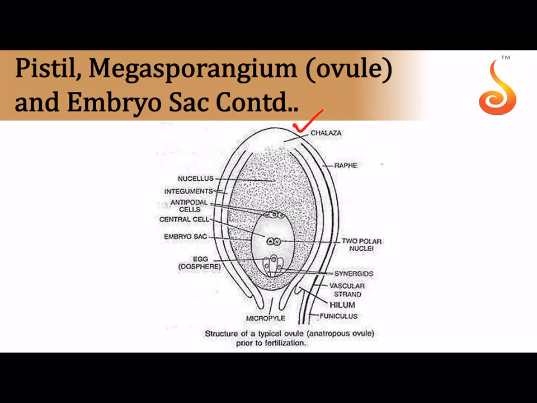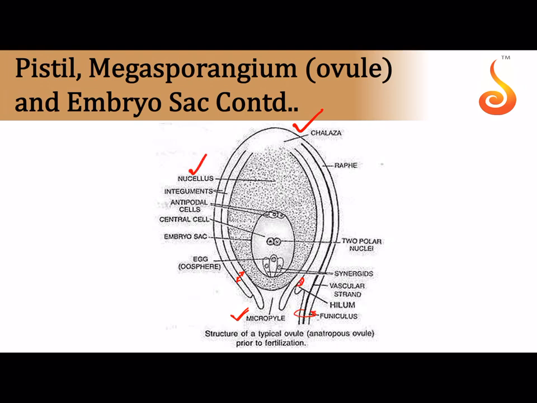And you can see how this base of the ovule is called the chalaza. The opening of the ovule where there is no protective covering is called micropyle. There are 2 protective coverings of the ovule, an inner and outer integument. That's why we call such an ovule a bitegmic ovule. And then inside the ovule you have a tissue which is called the nucellus. The stalk of the ovule is called the funiculus.